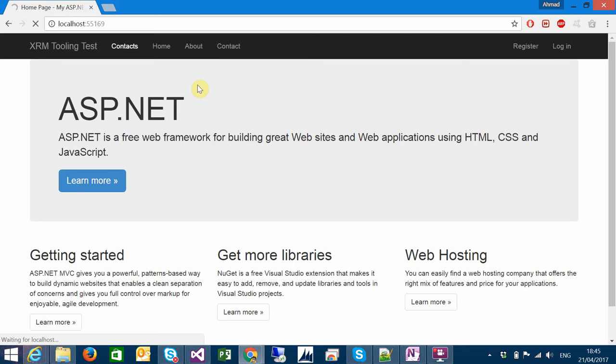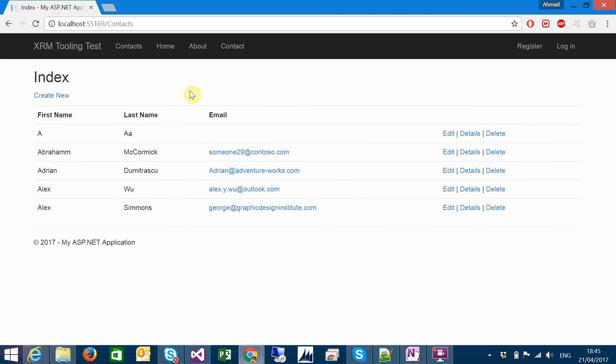I'm using fetch XML, and in the fetch XML I set the count to 5, so it will retrieve just 5 records. For each contact, I'm displaying the first name, last name, and email address. It takes time on my machine. As you can see here, you have first name, last name, and email.